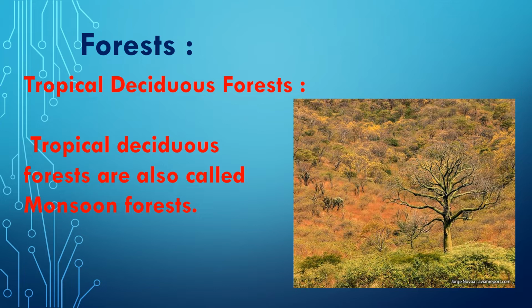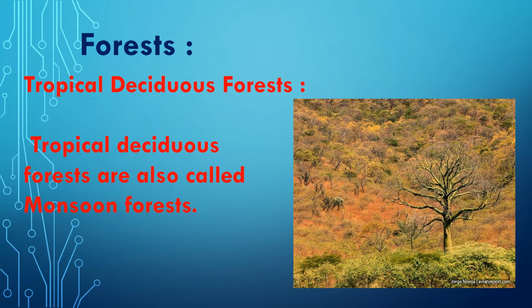These forests are found in the monsoon region of Asia, parts of Central America, Brazil, and Northern Australia. There is a distinct dry season in this forest. In this region, the vegetation is affected by the seasonal changes of temperature and distribution of rainfall. These forests have thick undergrowth of small trees and shrubs. The trees are less dense and of medium height as compared to the tropical evergreen forest or rainforest.